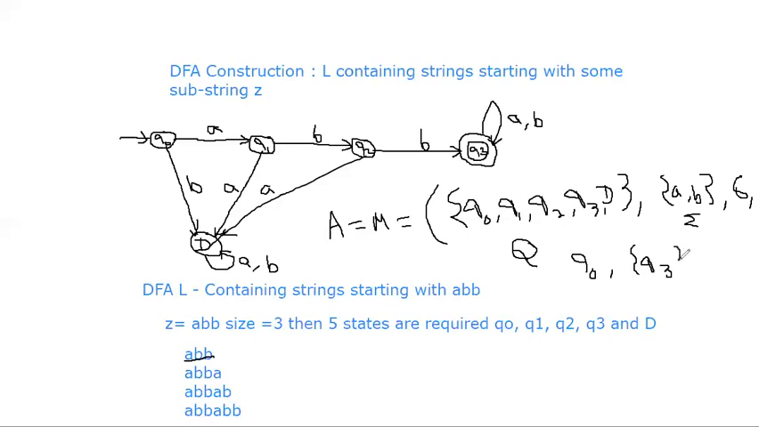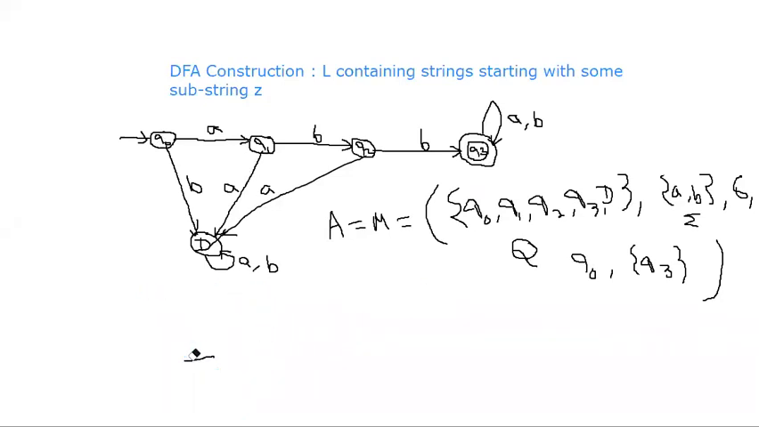Okay, now this is the machine definition: Q, sigma, delta, Q naught, F. Q means the finite set of states which are used in DFA: Q naught, Q1, Q2, Q3, and D. Sigma is A comma B, the input symbols. Delta is the transition table, I will show you now. Q naught is the initial state. Acceptance state is Q3. Then I will show you how to draw a transition table.